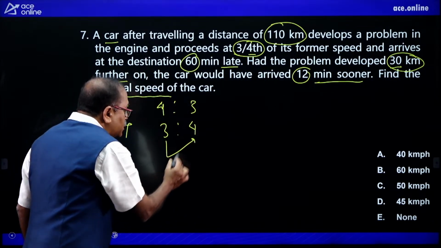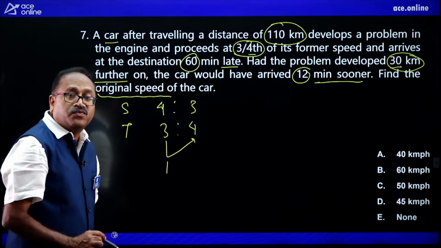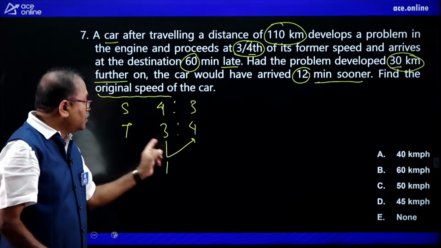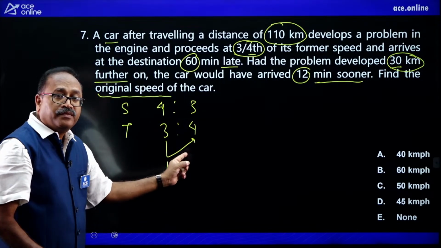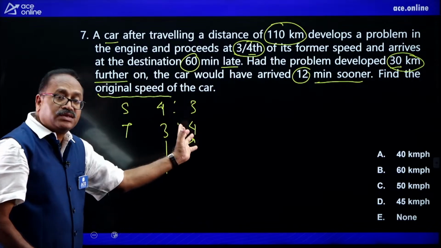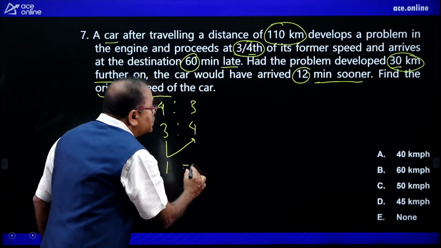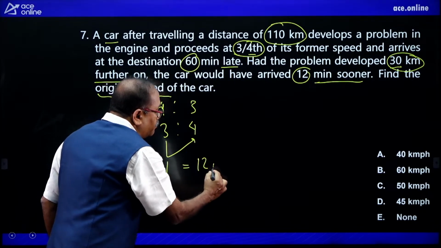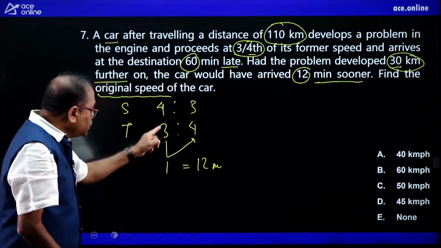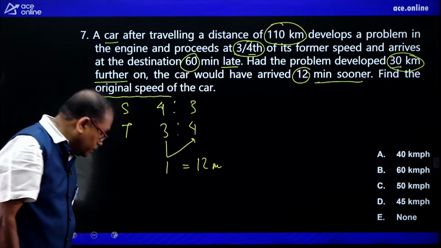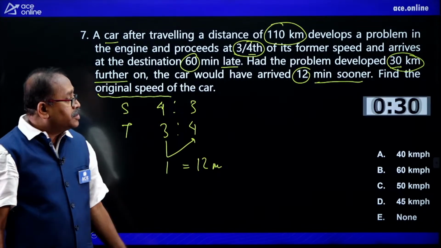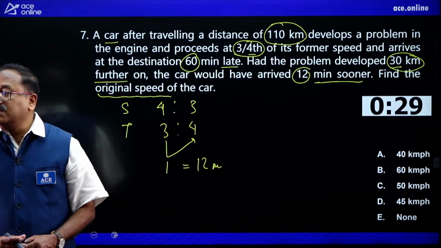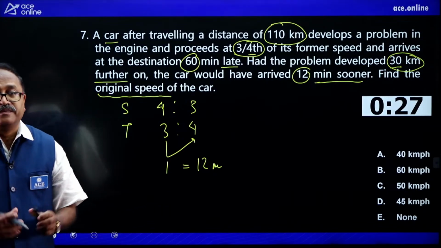So the extra time taken is 1 part because of the reduced speed, and extra time 1 part is equal to 12 minutes. What is the original speed? Here your 30 seconds starts. Think of it, and then I will give you the whole solution.